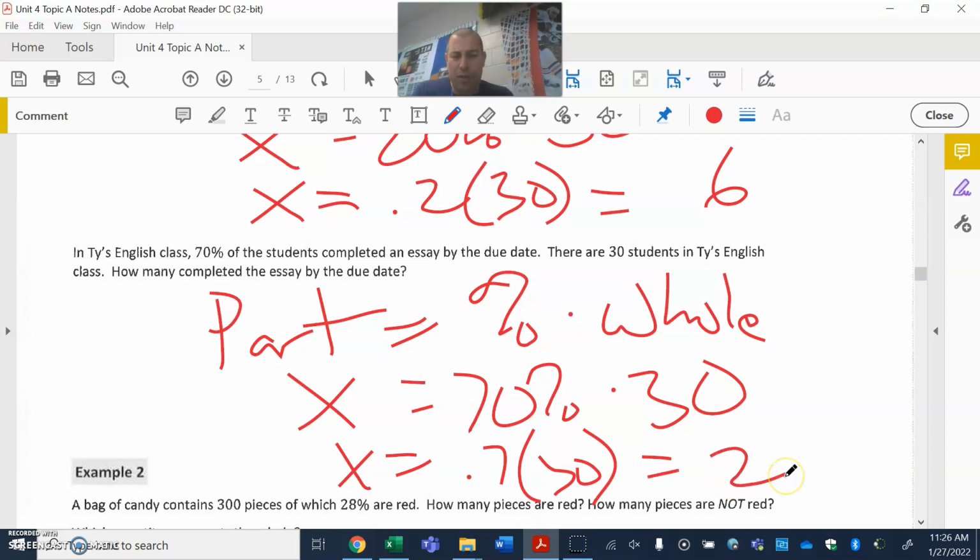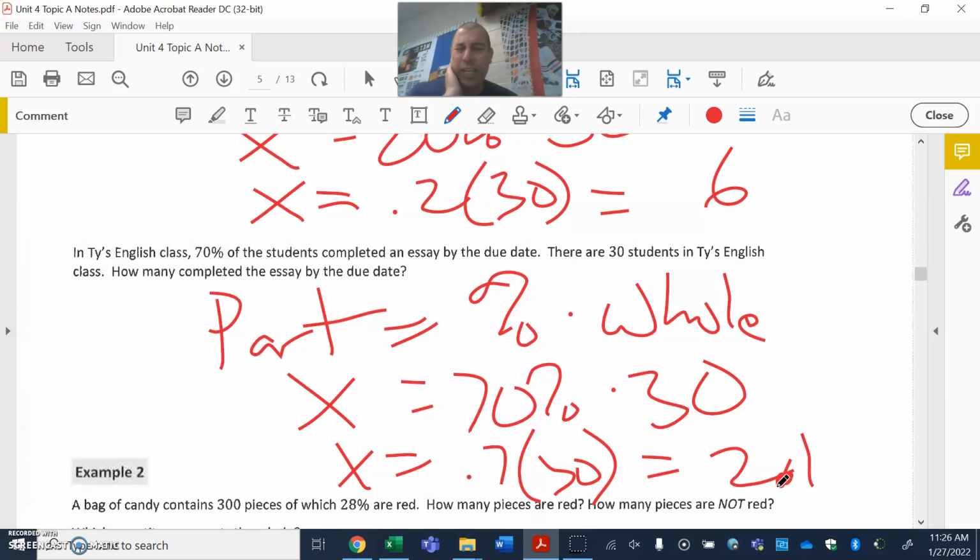2.1 that's there. Seems awkward. I mean, we could say about 70%. It could be rounding there, so I guess we would say then 2 students, right? Wait a second. Now this is where we want to check things. Does this make sense? 70% of the students completed. There are 30 students in class. How many completed it by the due date?